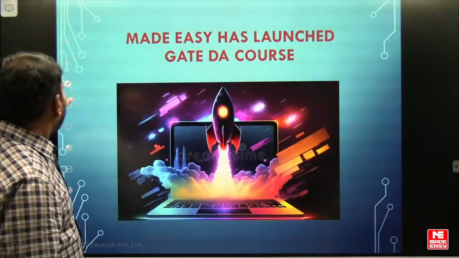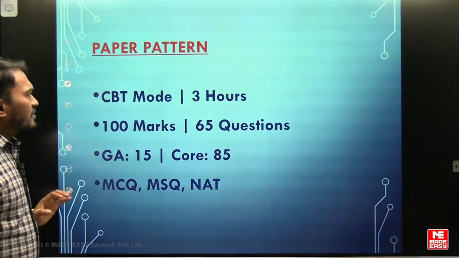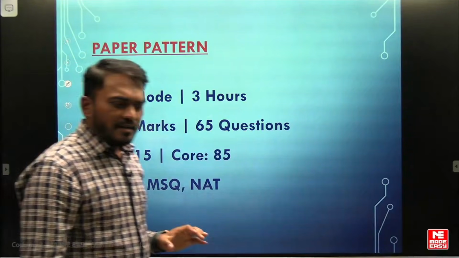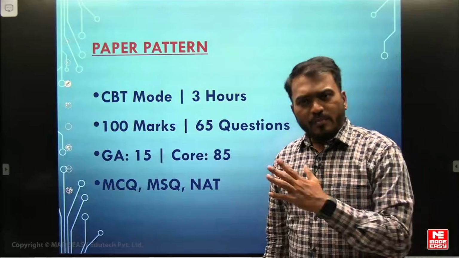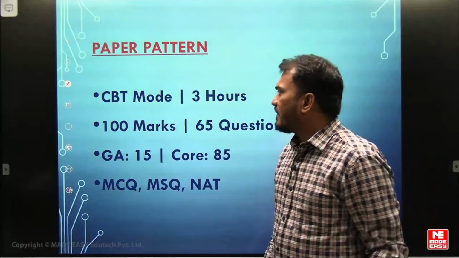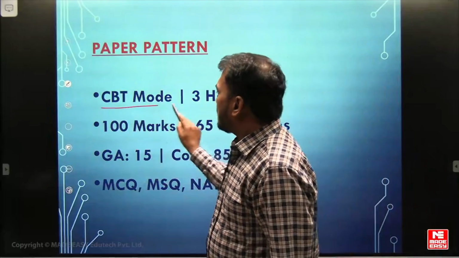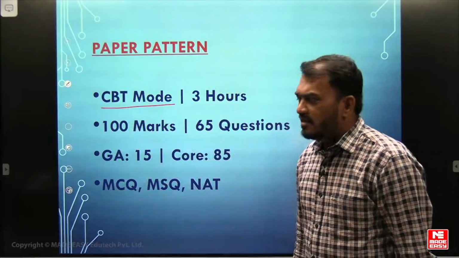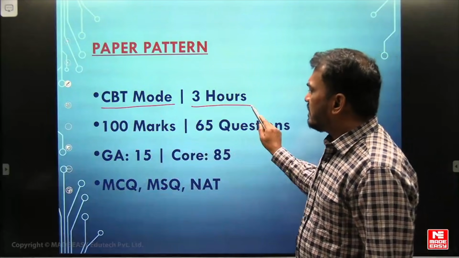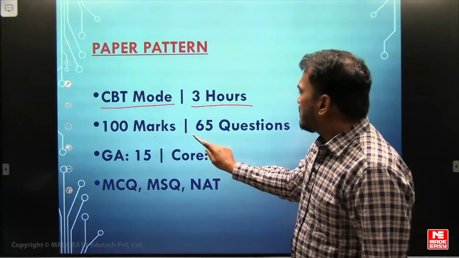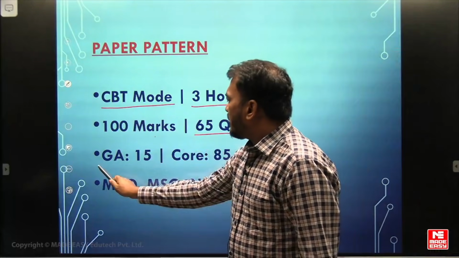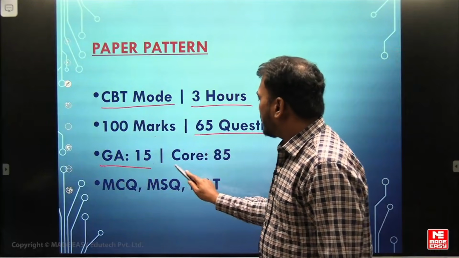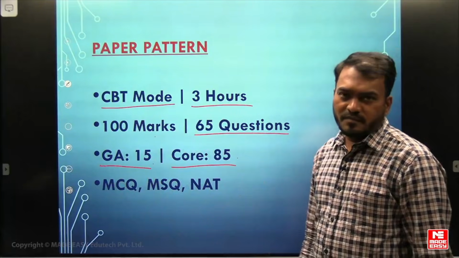Next, the paper pattern. It is a CBT exam, computer based test, of about 3 hours, 100 marks and 65 questions. General aptitude will be 15 marks, and the core subjects will be 85 marks.